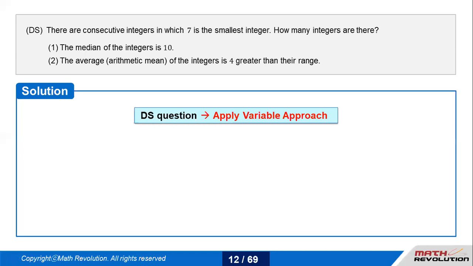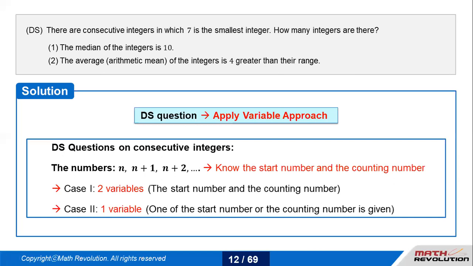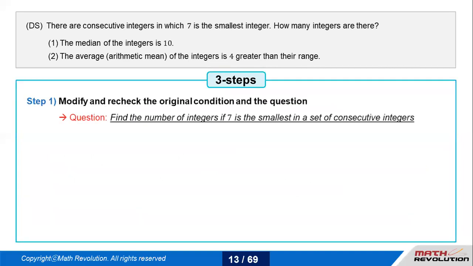Now, since it's a DS question, I'll definitely apply the variable approach, as we are dealing with consecutive integers right now. The first thing is: is it a 2 variable question or a 1 variable question? That can give me a lot of understanding. The numbers are n, n plus 1, n plus 2. This is how consecutive integers go. So if I know the starting number and the counting number, then it would be 2 variables. Applying the 3 steps, it says we have to find the number of integers if 7 is the smallest integer. So the start number is given, but the counting number is not given, because that is what they have asked: how many integers are there. So this is case 2 right now.